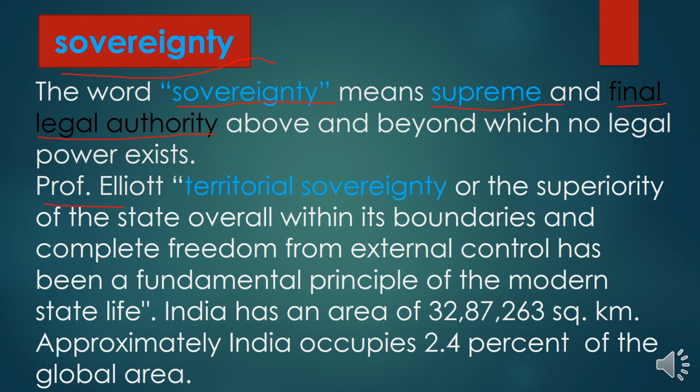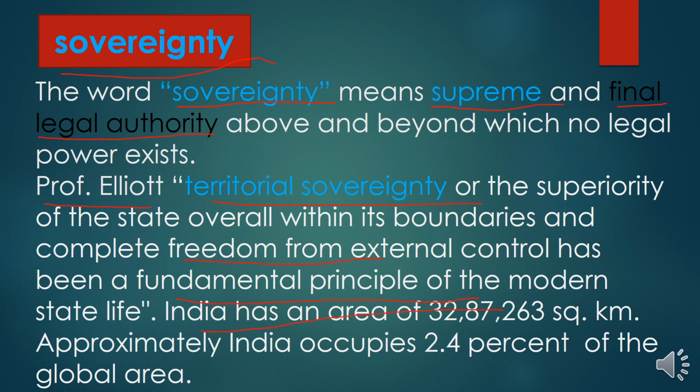According to Professor Elliot, territorial sovereignty is the superiority of the state over all within its boundaries and complete freedom from external control, which has been a fundamental principle of modern state life.